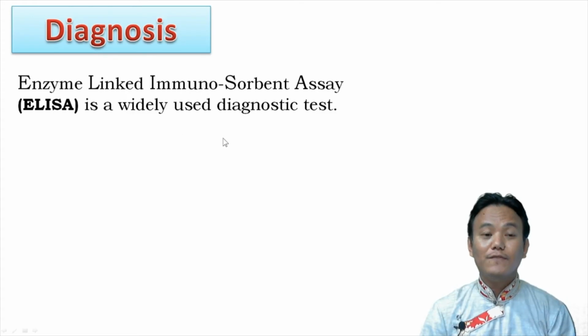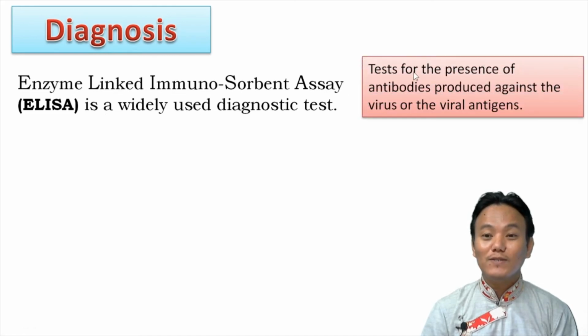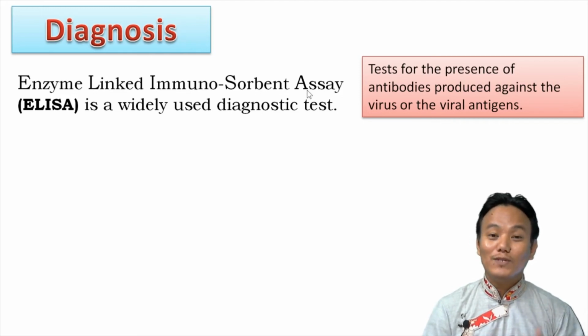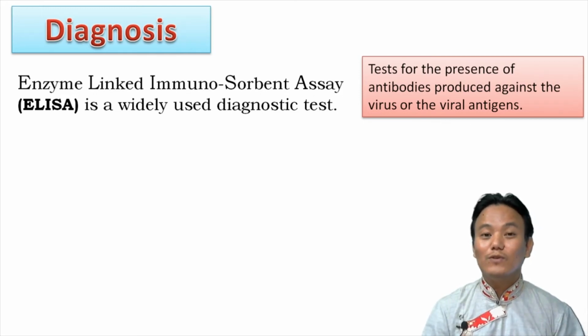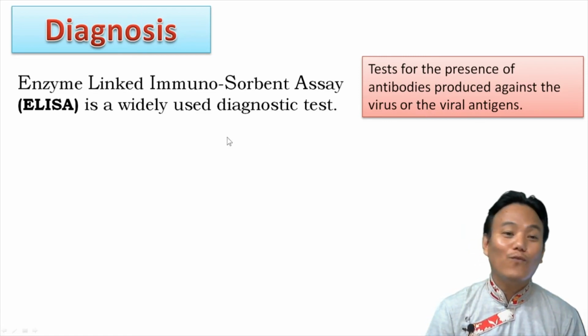To test for HIV infection, a widely used diagnostic test is ELISA. ELISA, short for enzyme-linked immunosorbent assay. This particular assay looks for the presence of antibodies produced against the virus, or it also looks for the presence of viral antigens. When a person's body gets infected by HIV, the immune system produces antibodies against it. So the presence of antibodies will indicate the presence of the virus within the body. So this diagnostic test looks for the presence of antibodies produced against the virus, or it directly looks for the presence of viral antigens.